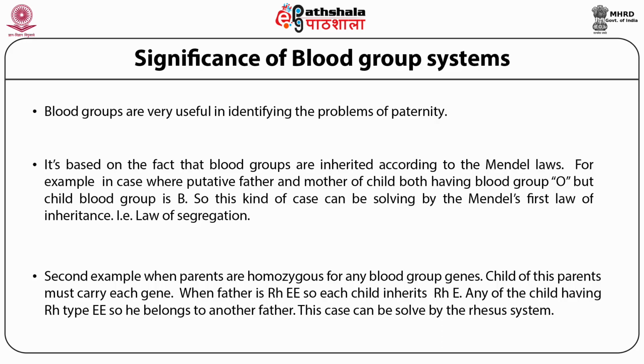When the father is RHEE, then each child inherits RHE. Any child having Rh type EE belongs to another father. This can be solved by the rhesus system.